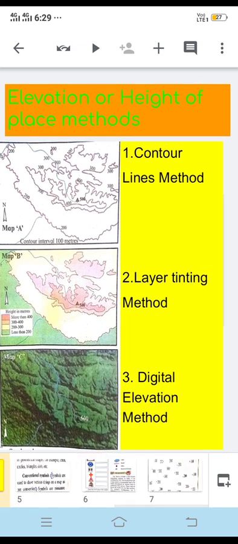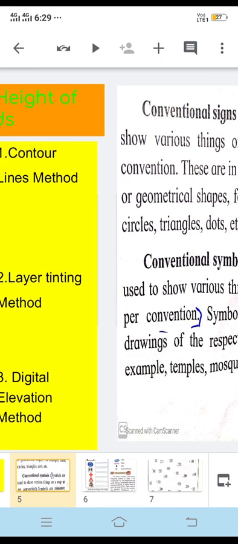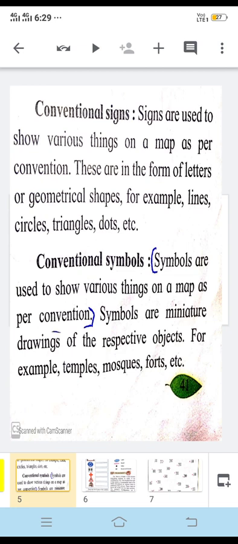And then we have another important part of the lesson, that is conventional signs and symbols. If you look at the maps, you will find certain signs and symbols on the maps. What are those conventional signs and symbols?